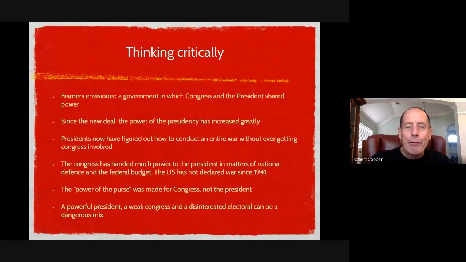The Congress has 535 people in it. Who are they going to follow? They can follow the Speaker of the House, I guess. They can follow the Senate Majority Leader, I guess. But it's not like the president. The president is one person.